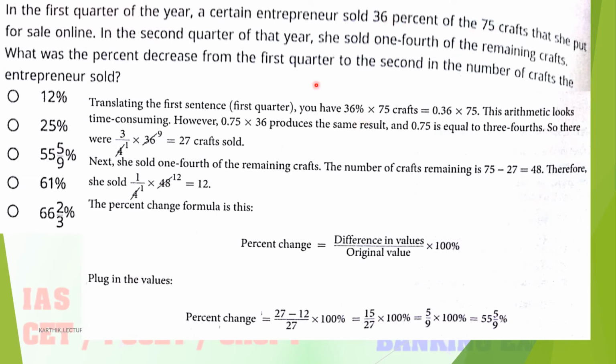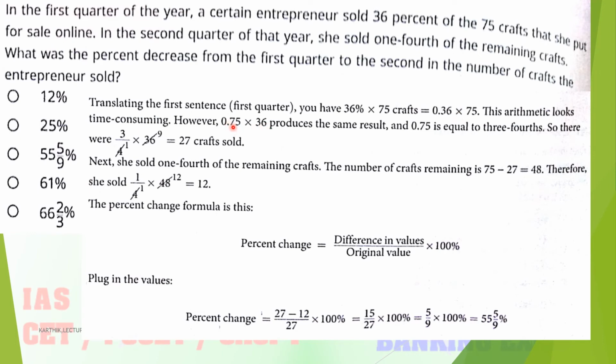75 craft. So 36 percent can also be written as 36 divided by 100, that is nothing but 0.36 into 75. For the simplification, you just move the decimal point two places to the right. It is very easily simplified. So 0.75 into 36, 0.75 into 36, both are the same. So you can shift from the left side to the right side, no problem. Okay, so 0.75, here I will just interchange, 36 into 0.75.